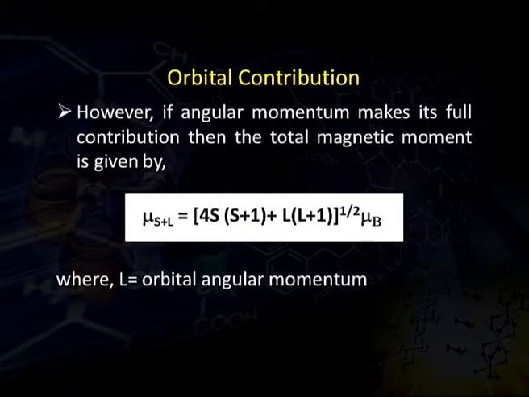If the orbital angular momentum is 0, meaning it is quenched by the chemical environment, then mu s plus L becomes mu s only, given by the value of root under 4 s plus 1 multiplied by mu B, and the orbital contribution L plus 1 becomes 0. So the mu s formula comes from this expression only, where the orbital contribution is 0 and spin-only values dominate the total magnetic moment value.